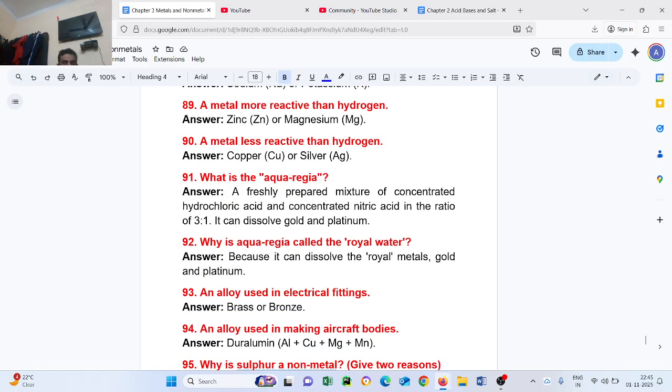Question number 92. Why is aqua regia called royal water? Because it can dissolve the royal metals, gold and platinum. That's why it is called royal water.